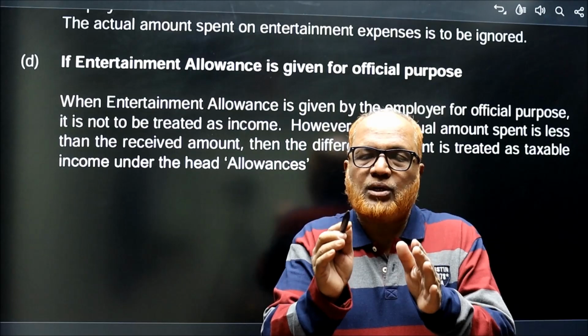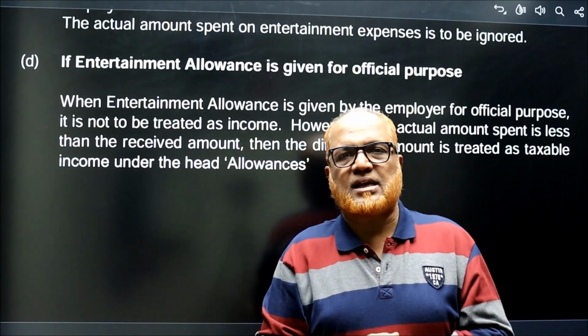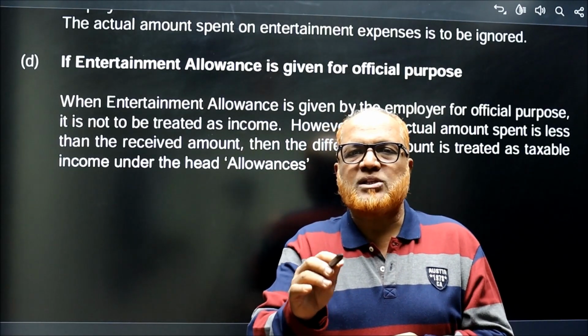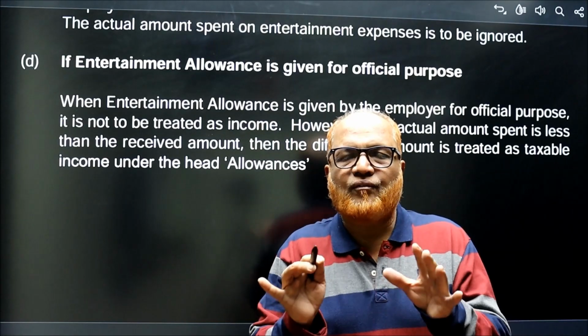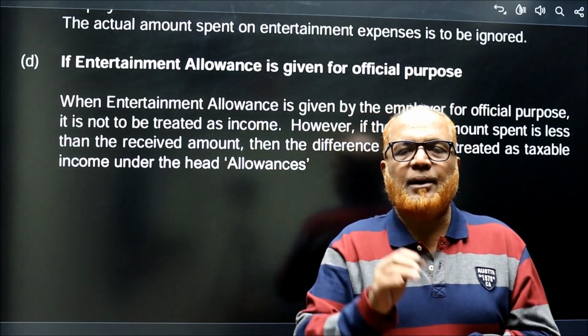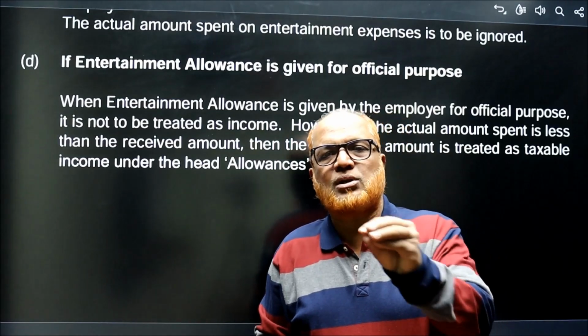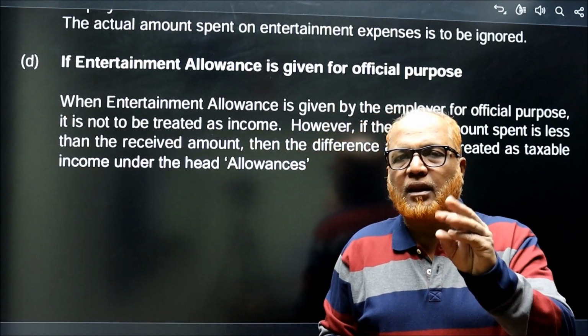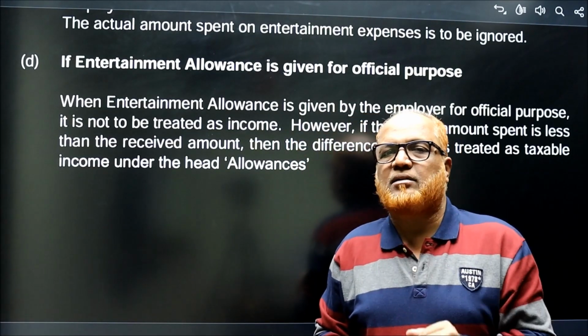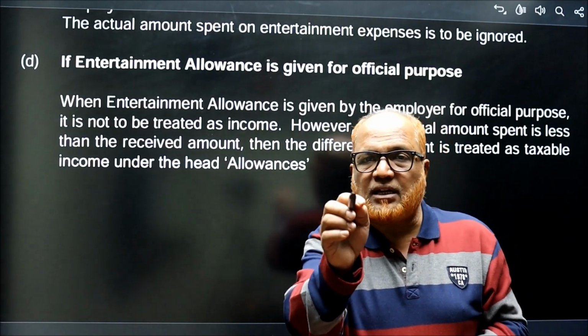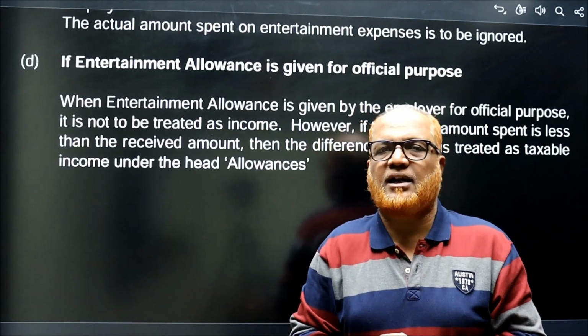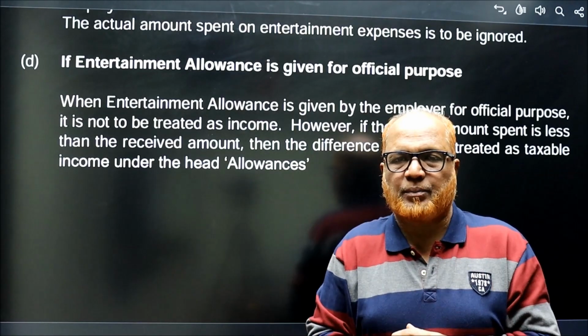If some amount is unspent, that is taxable. For example, the employer pays 50,000 EA for official purpose, but the employee has spent 40,000 on entertainment. Remaining 10,000 is unspent. The Income Tax Act says that 10,000 is taxable under the head allowances for official purpose.